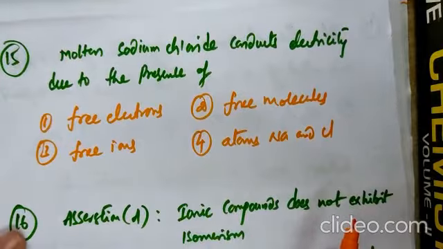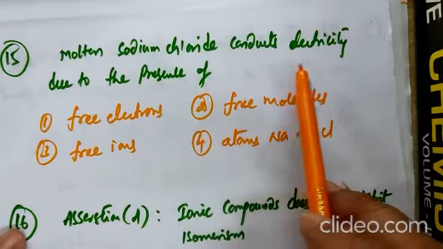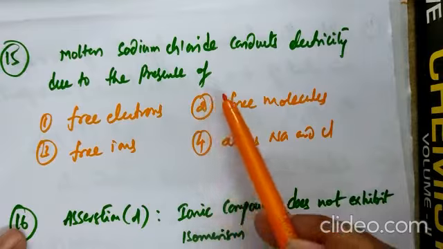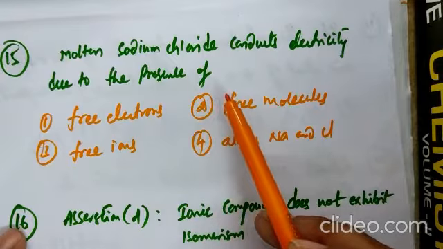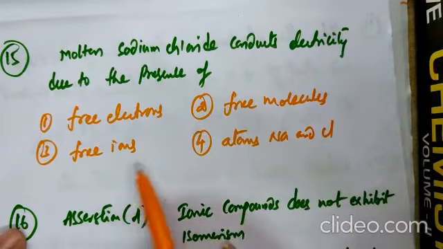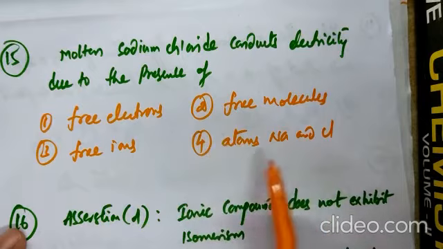Question number 15. Molten sodium chloride conducts electricity due to the presence of what? Ionic compounds conduct electricity due to the presence of free ions, free electrons, free molecules, or free atoms. The correct answer is free ions.